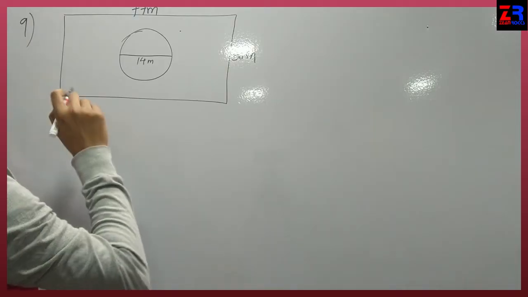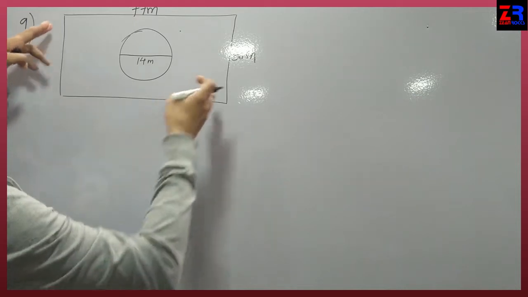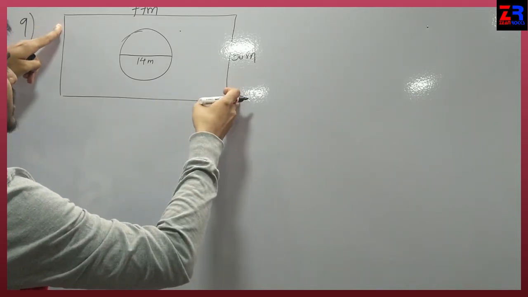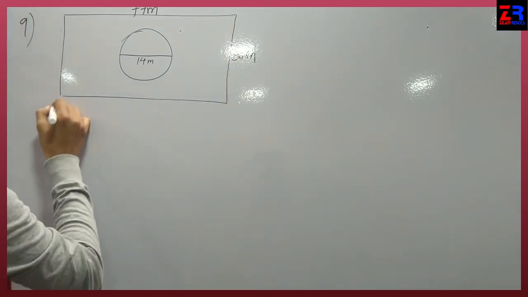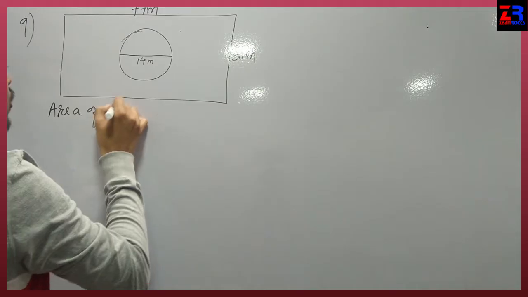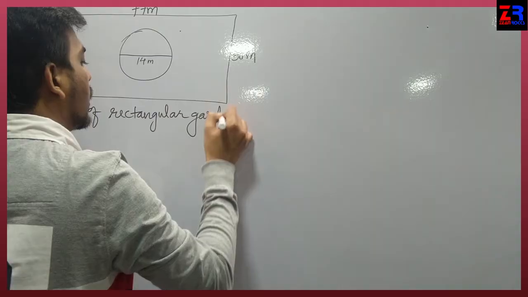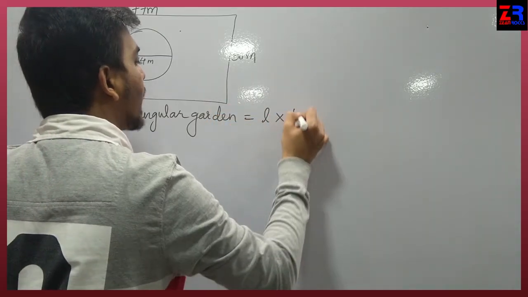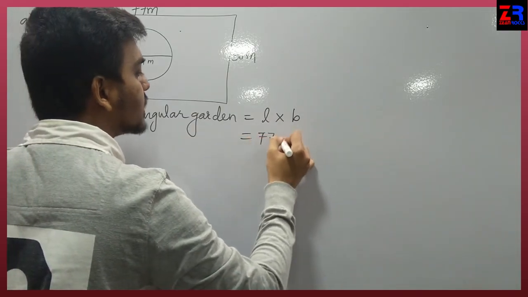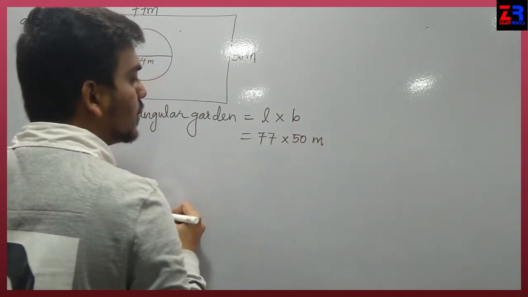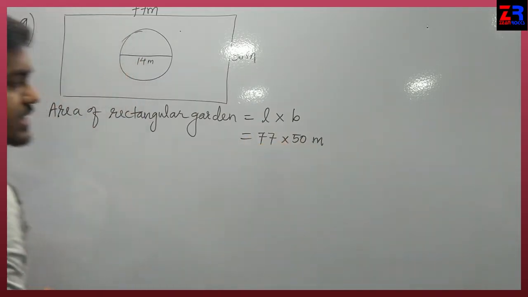Okay. So in this type of question, first we have to find the area of the bigger shape. The area of the bigger shape means the area of the rectangular garden. So here we will find the area of the rectangular garden equals L into B. Area of rectangle, formula L into B, 77 into 50 meter, and we will leave this as 77 into 50.